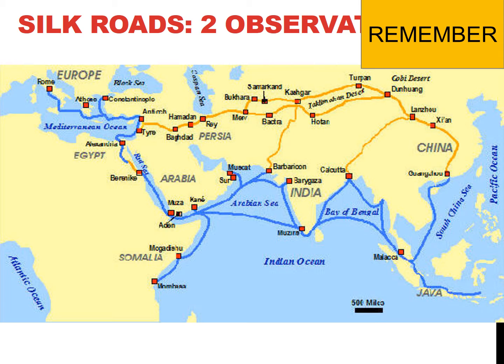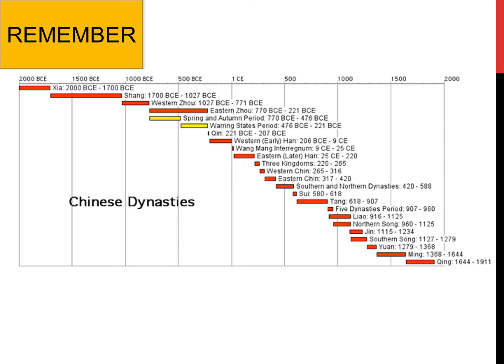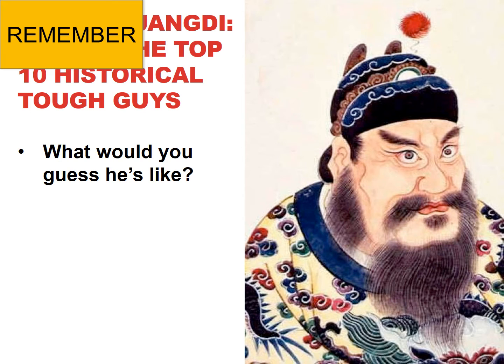All right. Some things we want to remember. We need to remember that the Silk Roads are super important, and understanding that the Silk Roads start in China and go all across to the Middle East. But notice here that China is one of the few areas that also has awesome access to the Indian Ocean trade network too. And also notice that China has some of the most important cities along the Silk Road. Just remember that. Also, this is where we need to go back and remember the Chinese dynasties, because the dynasties are also going to be important throughout the Yellow Period.